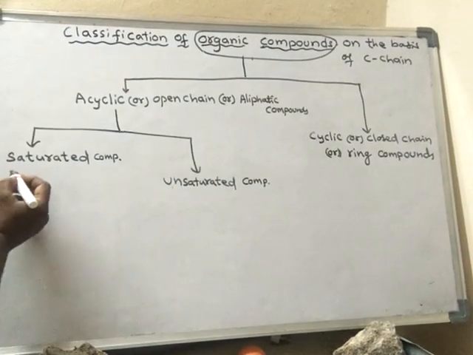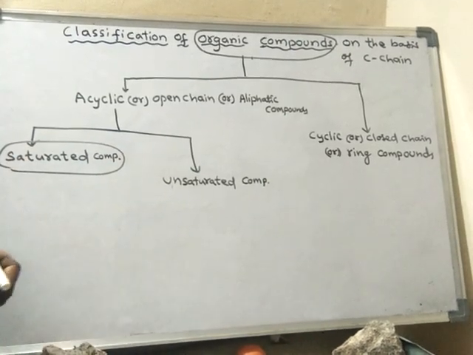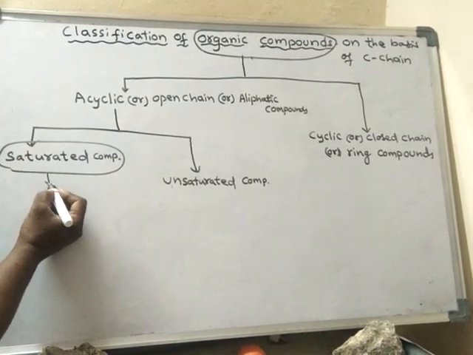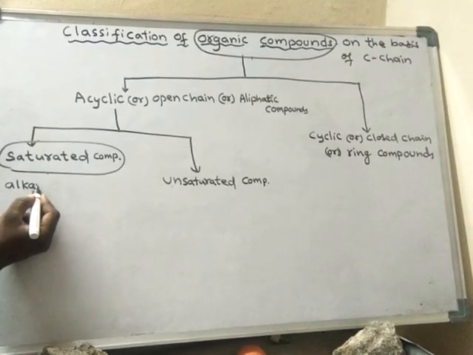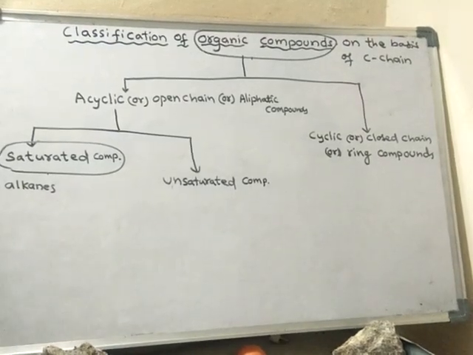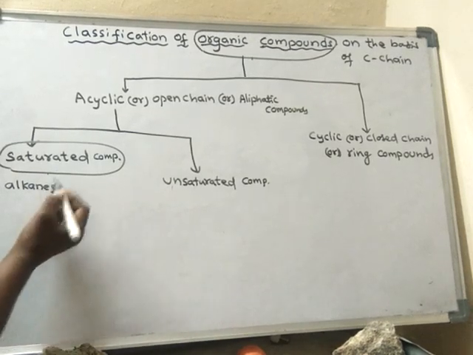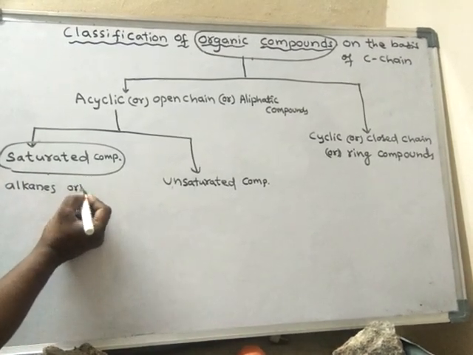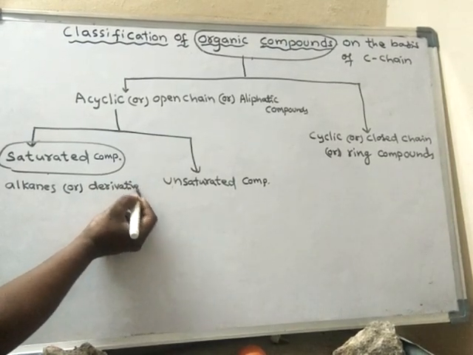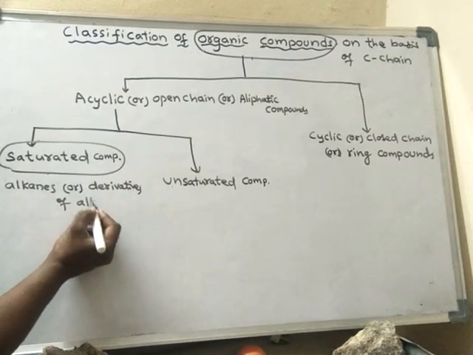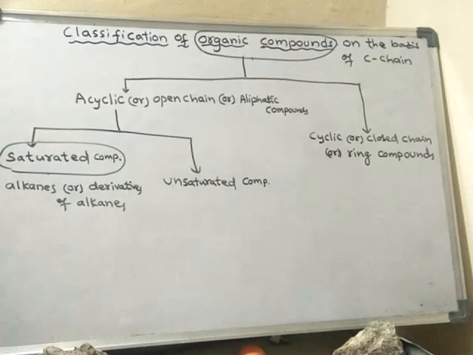What are saturated compounds? Saturated compounds are nothing but alkanes. They are called alkanes, or derivatives of alkanes. Alkanes or derivatives of alkanes are said to be saturated compounds.